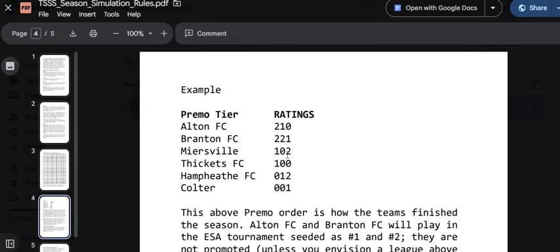So Branton would probably finish second in this simulation. And then Mearsville and Thickets will just miss out. They won't be promoted. Well, they can't be. Once you're in the premier, in this particular league structure, there is nowhere for these 2 teams to go. They wouldn't be promoted above primo. These 2 teams at least avoid relegation, but they won't be in the postseason tournament. And these 2 teams would be relegated down for next season into Division 1. And the 2 Division 1 teams that finished at the top would come up for primo.